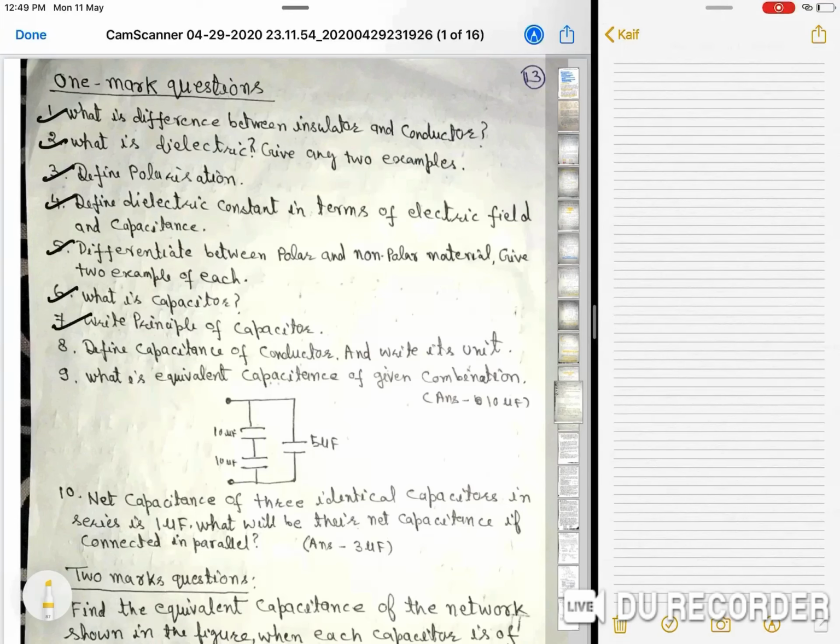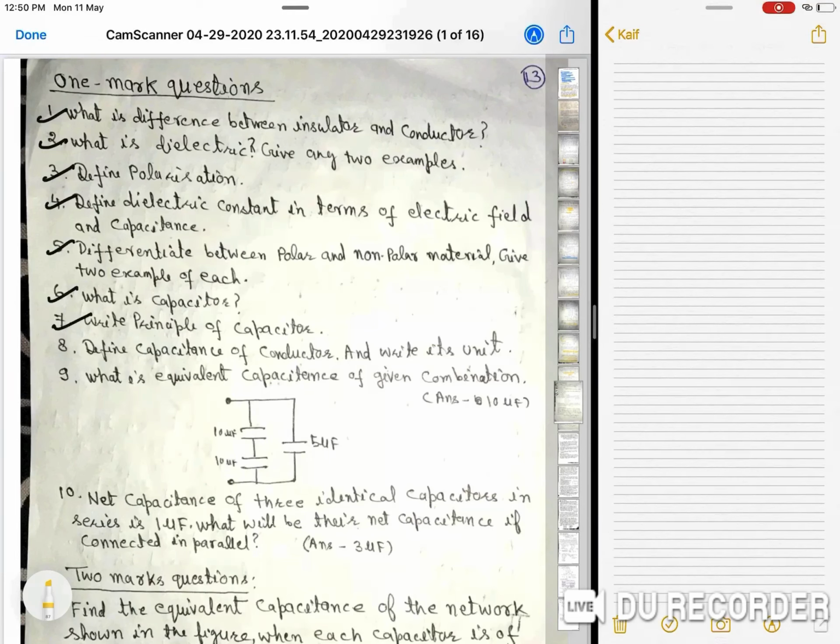First, I will discuss 1-mark questions which are often asked in the board exam. The first question: what is the difference between insulator and conductor? Insulators are those in which charges are not free, and conductors are those in which charges are free.